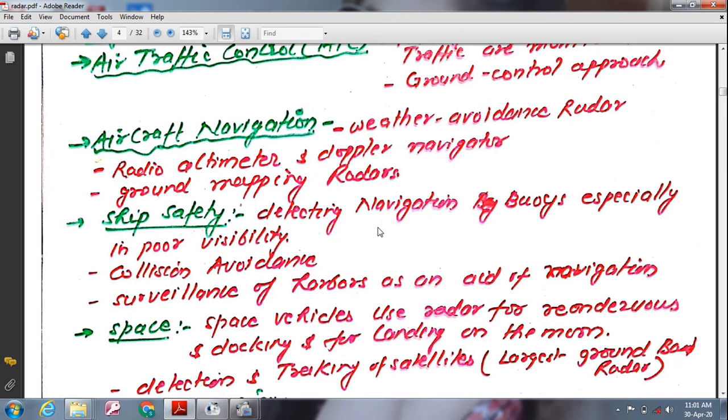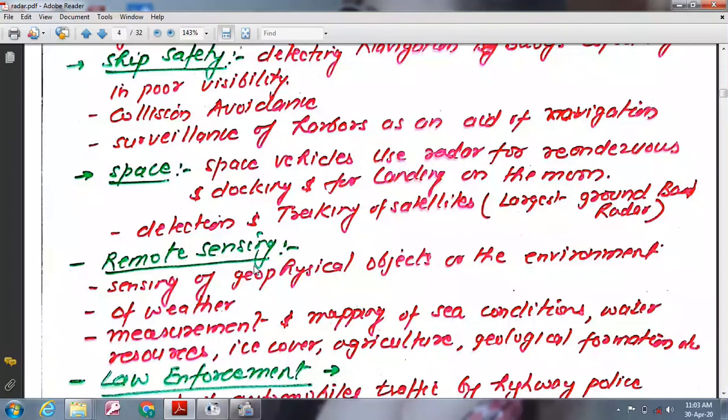Automatic detection and tracking equipment, also called plot extractors, are commercially available for use with such radars for the purpose of collision avoidance. Space vehicles have used radar for rendezvous and docking and for landing on the moon. Some of the largest ground-based radars are for the detection and tracking of satellites. Satellite-borne radars have also been used for remote sensing.